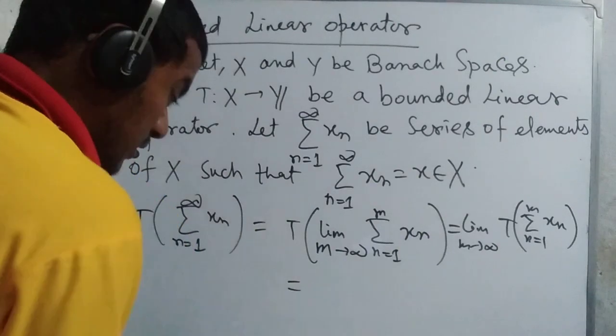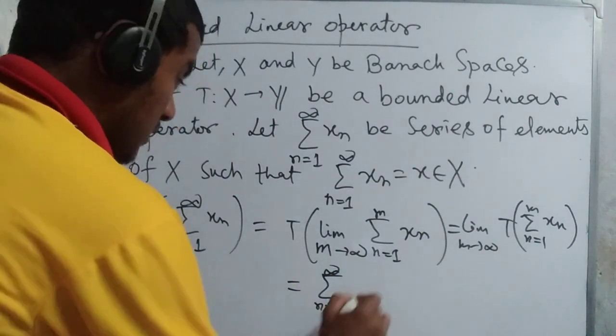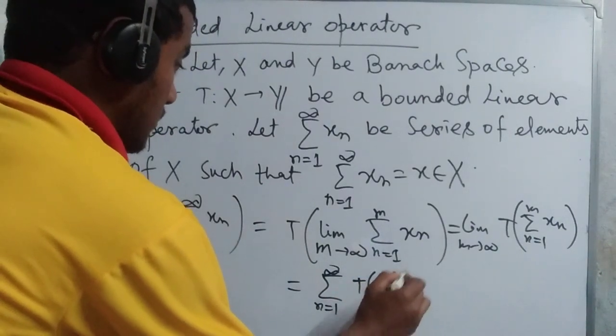Then this equals the summation n equal to 1 to infinity of T of x n.